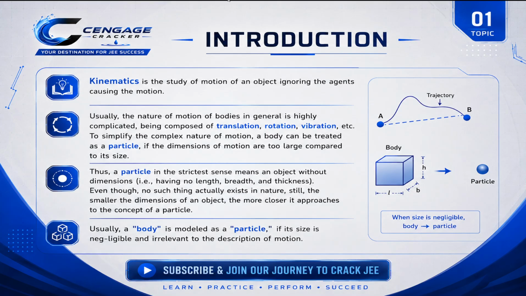Even though it does not actually exist in nature, still we consider the smaller the dimension of the object. As I mentioned in this diagram, when size is negligible, the body can be considered as a particle. And also this whole cube is considered to be a single particle. And that's all about it. Let me move to the next slide.